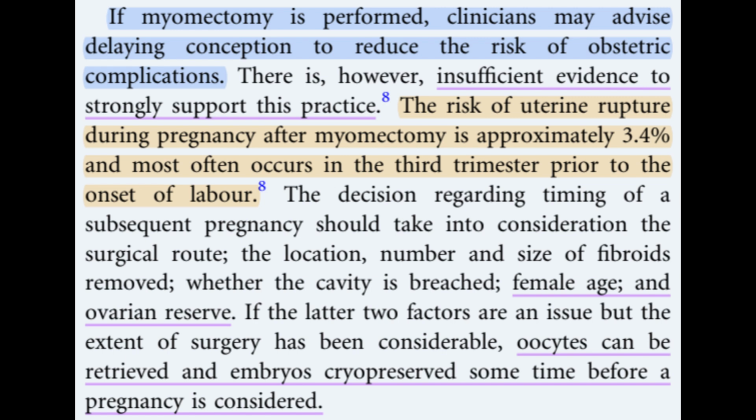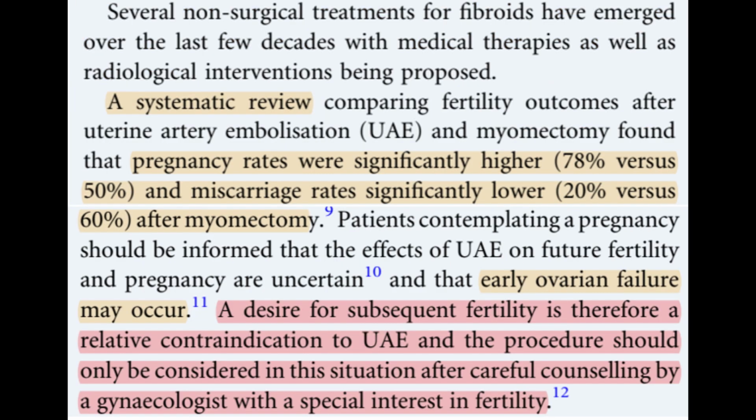If the latter two factors are an issue, but the extent of surgery has been considerable, oocytes can be retrieved and embryos cryopreserved some time before a pregnancy is considered. Several non-surgical treatments for fibroids have emerged over the last few decades, with medical therapies as well as radiological interventions being proposed. A systematic review comparing fertility outcomes after uterine artery embolization and myomectomy found that pregnancy rates were significantly higher, 78% versus 50%, and miscarriage rates significantly lower, 20% versus 60%, after myomectomy.